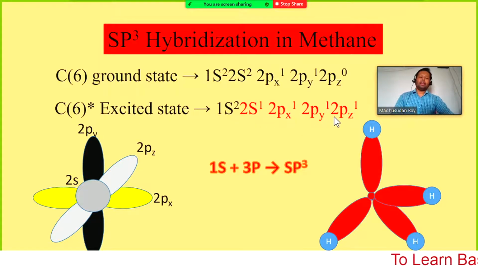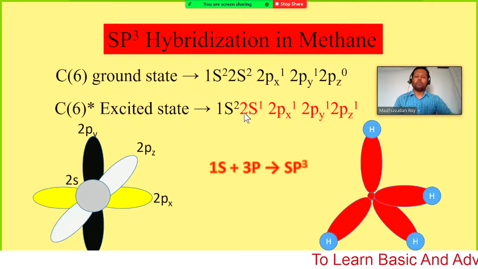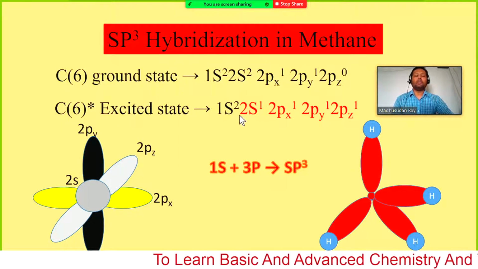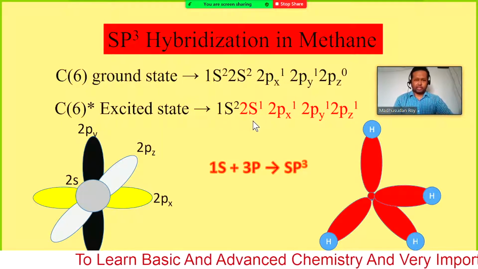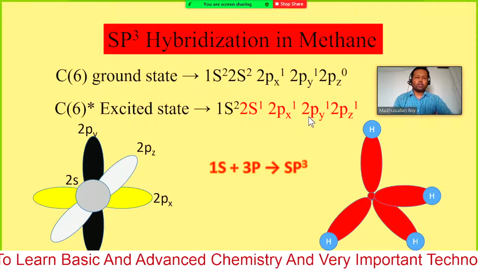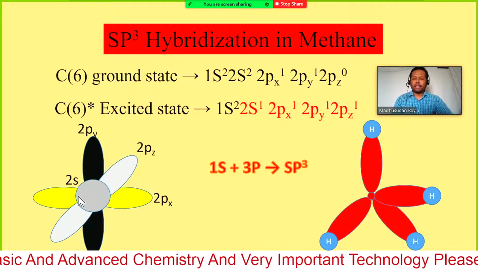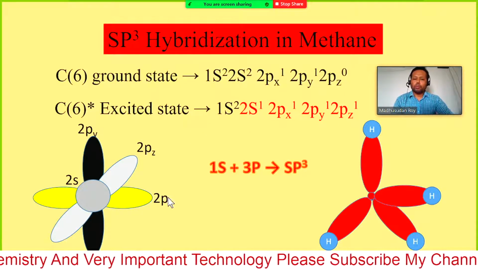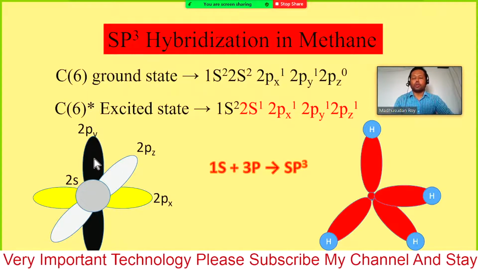In the excited state they have four different orbitals, three 2p and one 2s, and these four orbitals have different energy. Here you can see this is 2s, this is 2px, 2pz and 2py.